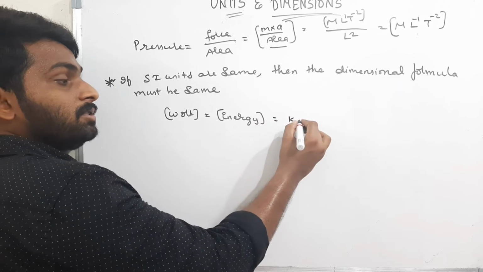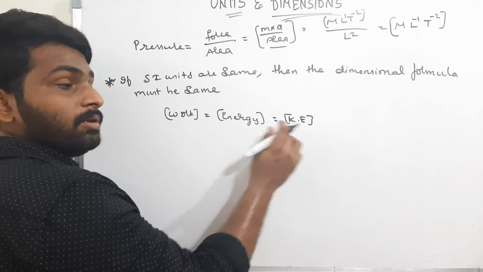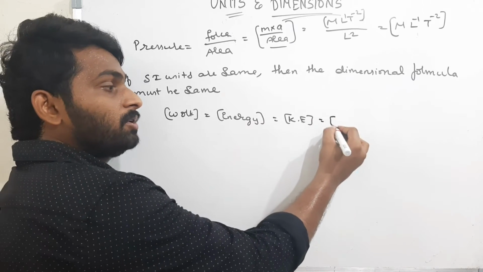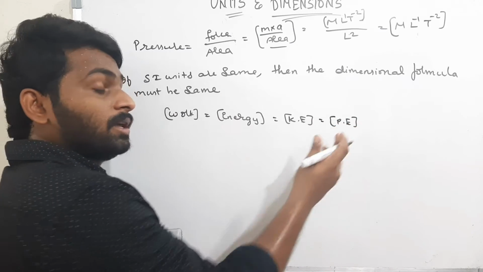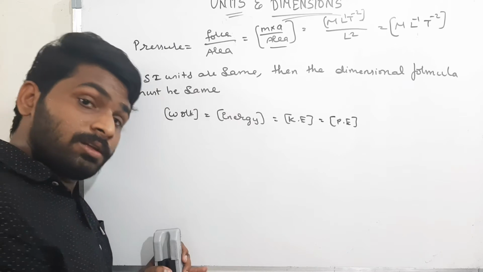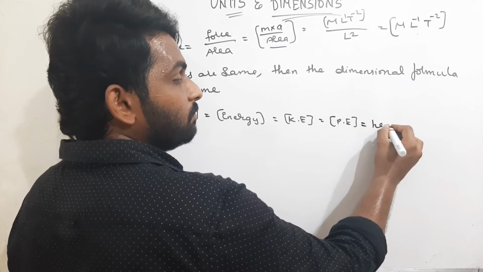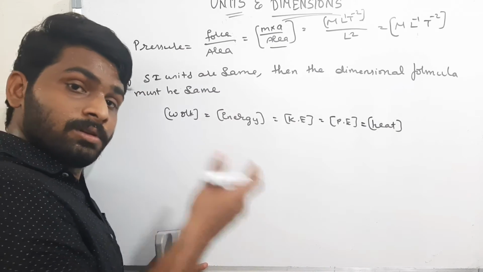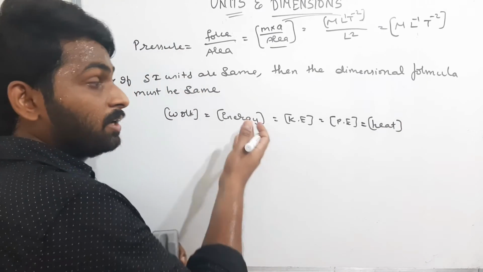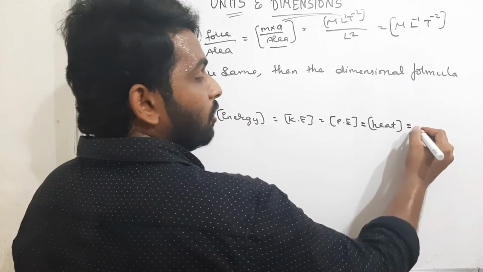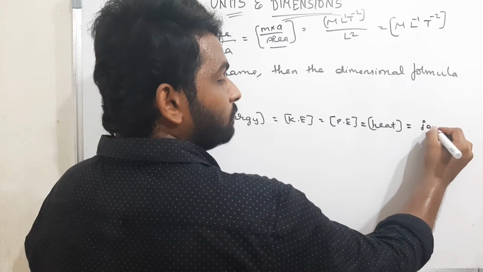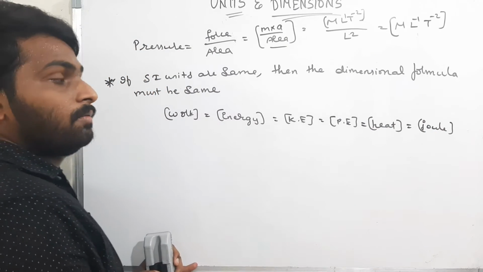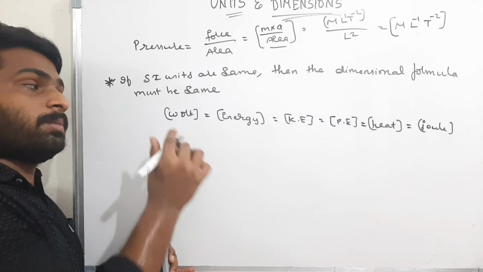If you take kinetic energy, which is also one type of energy, the SI unit is also joule. If you take potential energy, the SI unit of potential energy is also joule. If you take heat, the SI unit of heat is also joule. Heat is nothing but energy, one type of energy. Now, joule is the SI unit of all these quantities. For all these, the dimensionality will be the same.